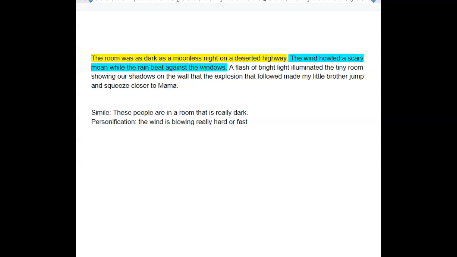Now, on the next slide, I do have a chart I want you to fill out. It's just a few examples of figurative language that I want you to explain what you think it means, okay? Because then you're going to do something with 11 where you're going to explain the meaning of the figurative language that I put in there.